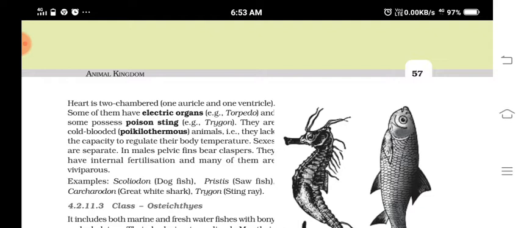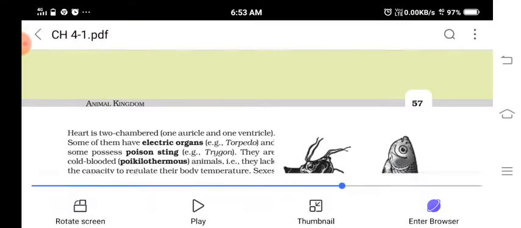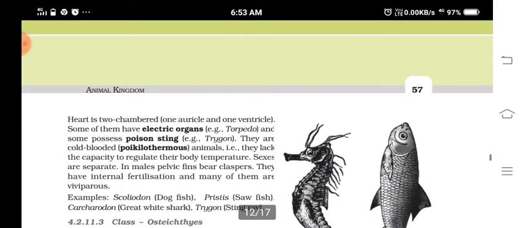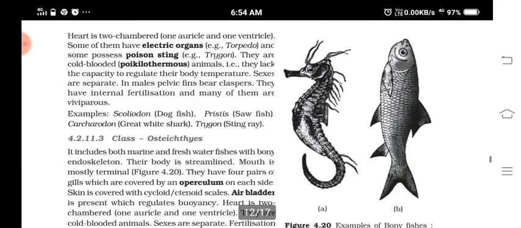So once again let us conclude the characters of cartilaginous fishes or Chondrichthyes. The mouth is on the ventral side, the endoskeleton is cartilaginous. Then operculum is absent, with gill slits. Placoid scales are there. Then air bladder is absent and they have to swim continuously to maintain the balance. Examples are what? Electric ray, then Trygon, etc.